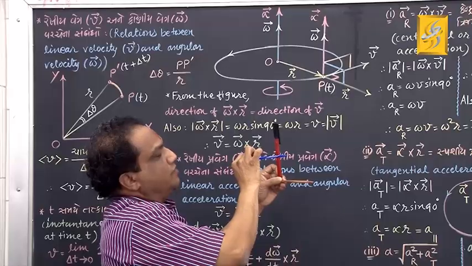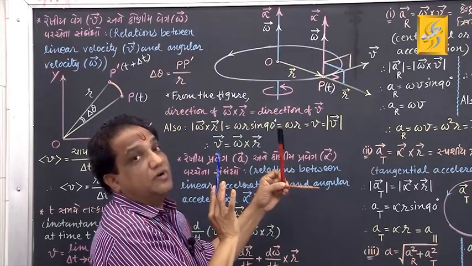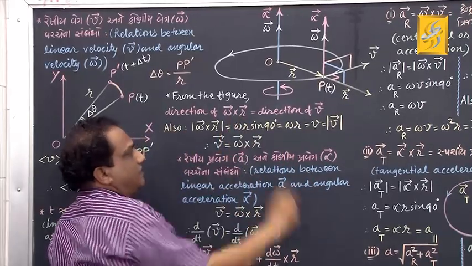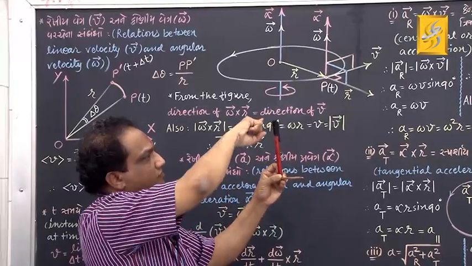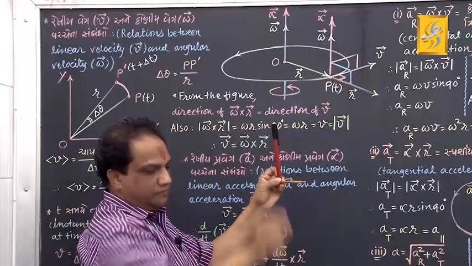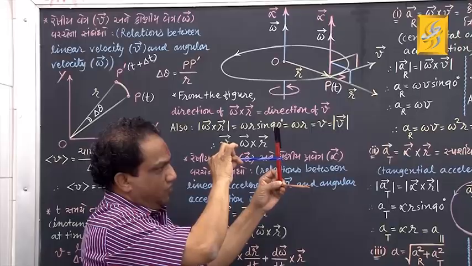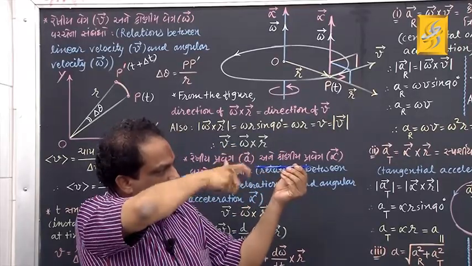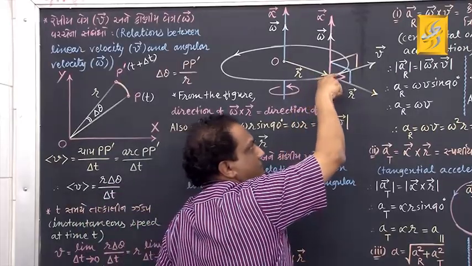And now I am supposed to rotate this screw in a manner that the first vector rotates towards the second vector. The first vector is vector omega, the second is vector r. Rotate vector omega towards vector r this way. The same way you should rotate this right-handed screw. When I rotate this right-handed screw in this manner, it will advance in this direction, correct?